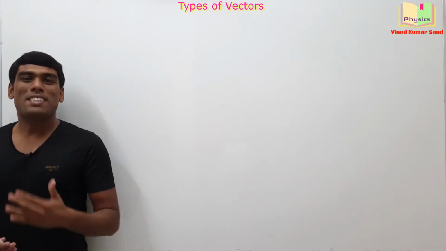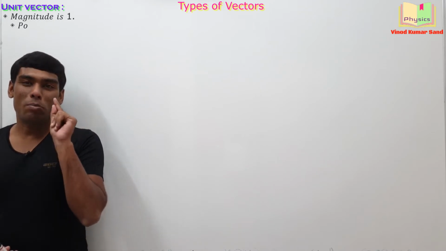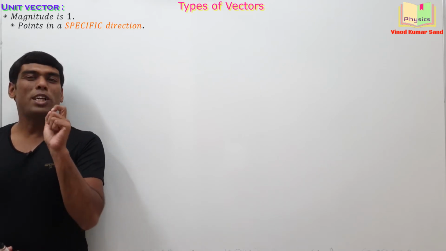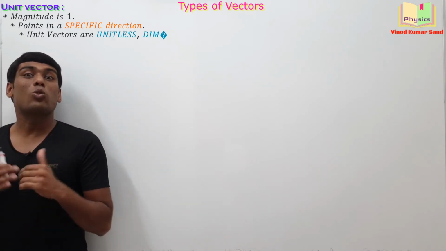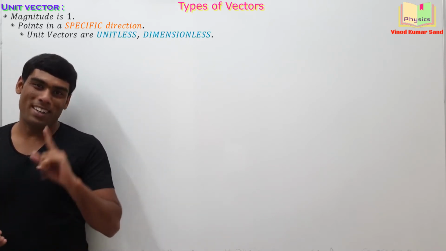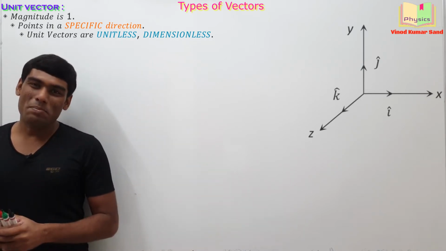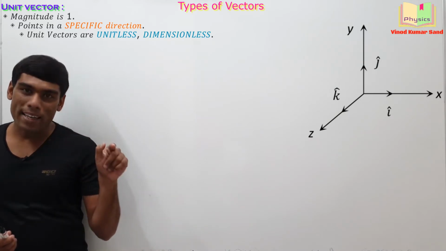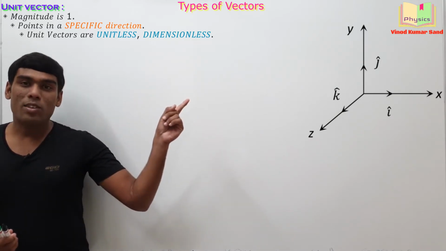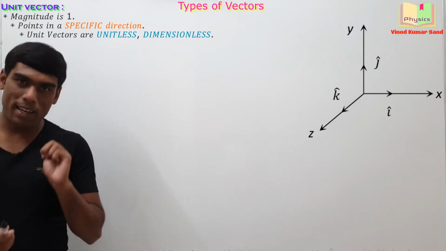The next topic is the unit vector. So unit vectors are those vectors having magnitude 1 and pointing in a specific direction. There is no unit of the unit vector. They are always unitless and dimensionless. You can see a diagram here. Along the x-axis, we have taken the unit vector to be i cap. Along the y-axis, the unit vector is j cap, and along the z-axis, the unit vector is k cap.